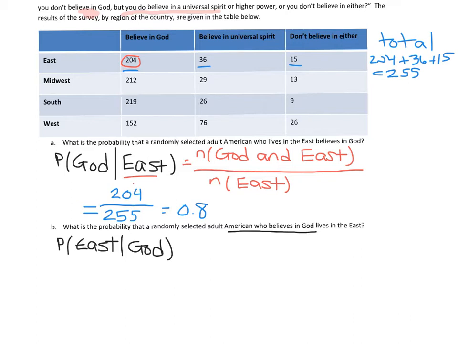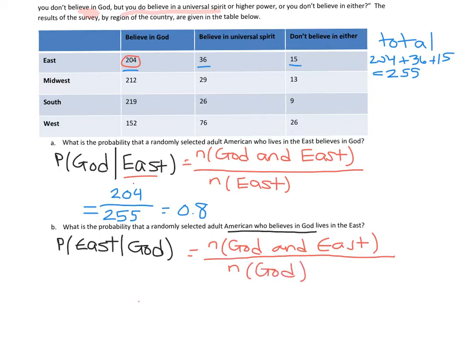So let's write this out. We're going to be using that 204, the amount of people that believe in God and live in the East. But our new sample space now is people that believe in God. How many believe in God? All right, so let's see. We have 204 as before.